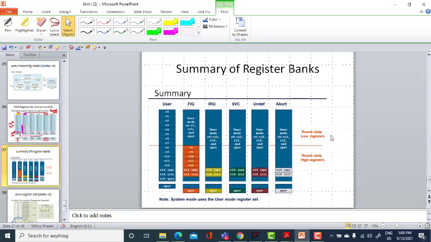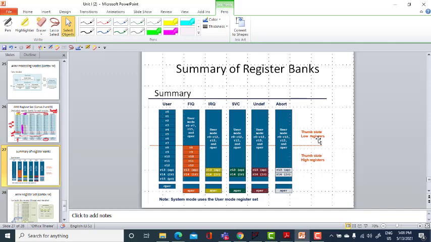R0 to R8 are said to be Thumb state low registers, whereas R9 to R15 are said to be Thumb state high registers. All this register set is for Cortex R and A only.